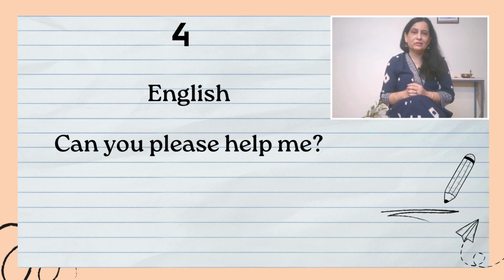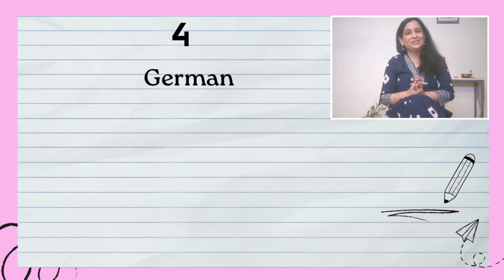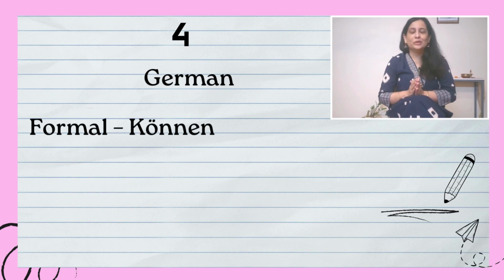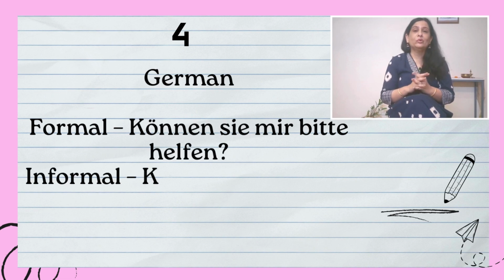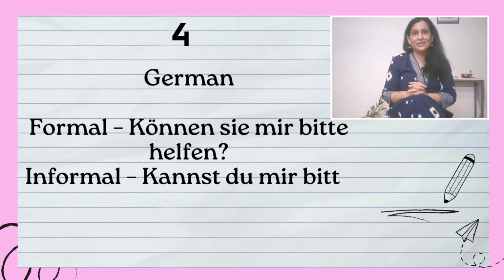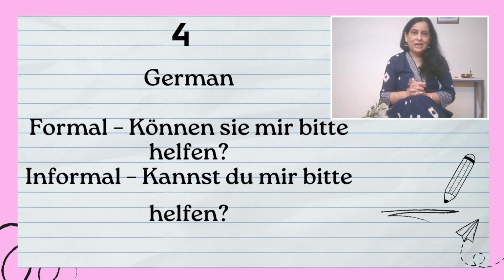Suppose in English, you are asking someone, "Can you please help me?" In English, both ways it is the same sentence. If you are talking formally or informally, there won't be any change. But in German it is not like that. If you are talking formally, then you have to refer to that person with Sie, and if informally, then du.